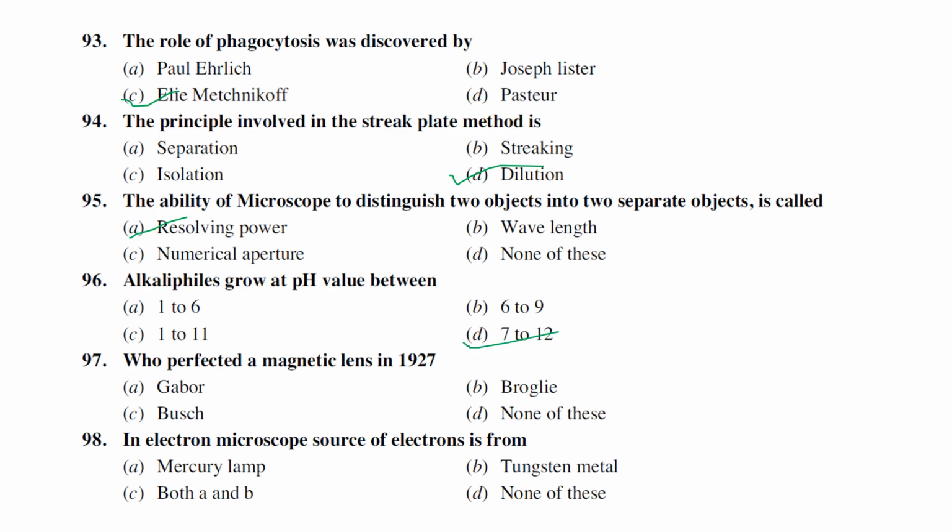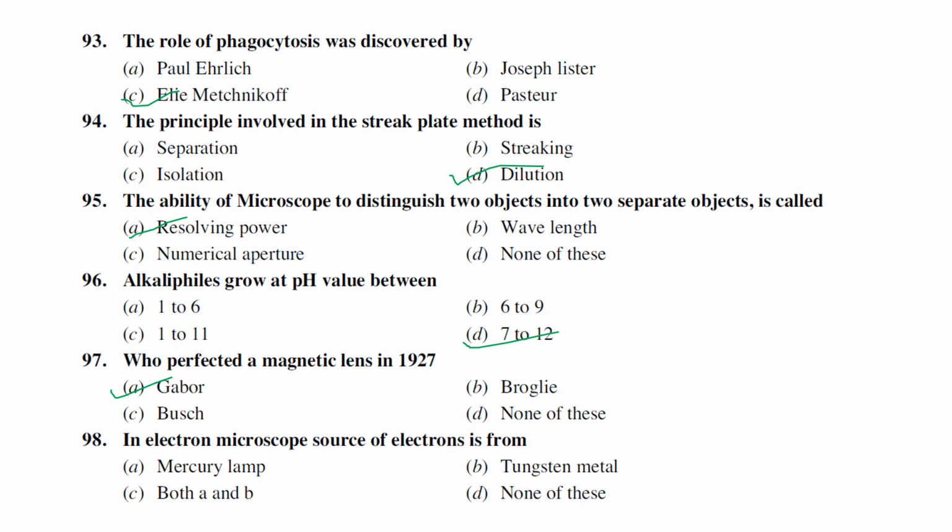So who perfected a magnetic lens in 1927? Actually Busch, he was the first one who actually perfected a magnetic lens. A perfect magnetic lens was first developed by Busch in 1927.